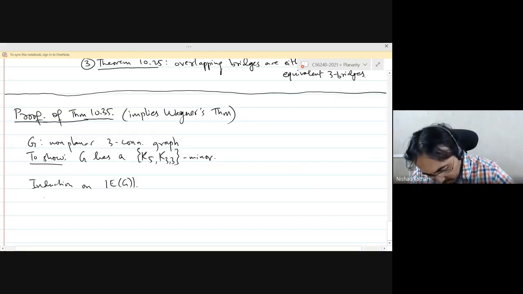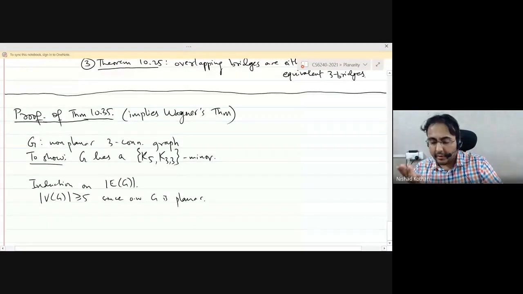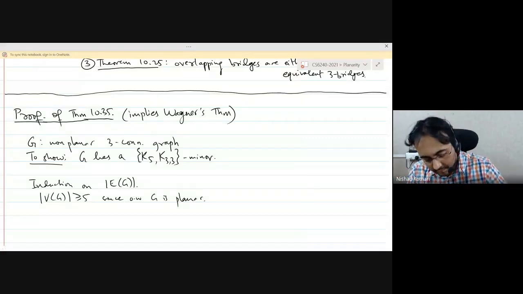Okay. So the number of vertices is at least 5, since otherwise G is planar, which would be a contradiction. Okay, in particular, K4 is planar. So all of its subgraphs are planar. Good.